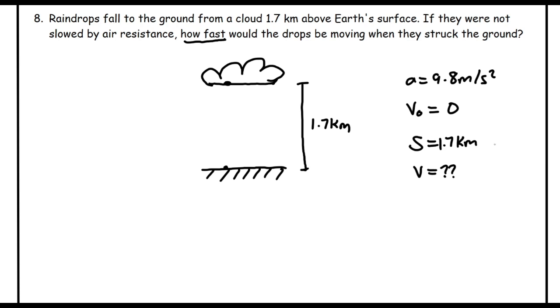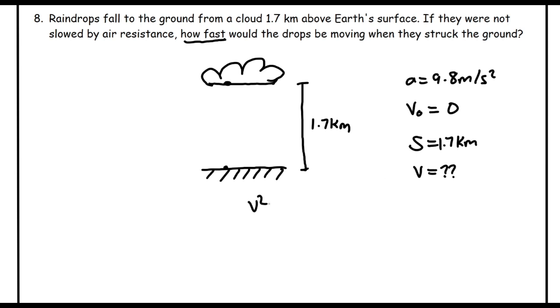Okay, based on this information, which kinematic equation can we use? Let's try using velocity equals v naught plus acceleration times time. This is equal to our initial velocity is 0, our acceleration is 9.8. Oh, but wait a minute, we don't have time, so this equation can't work. We go back and try and look for another equation.